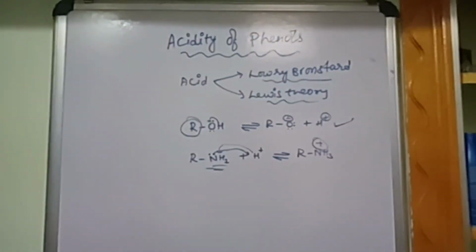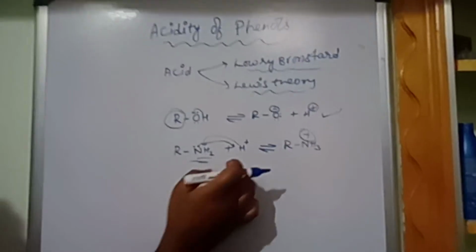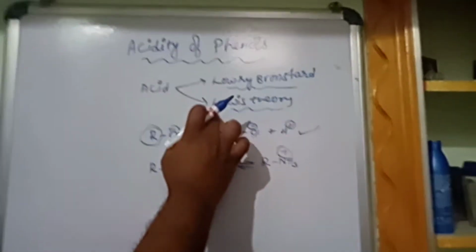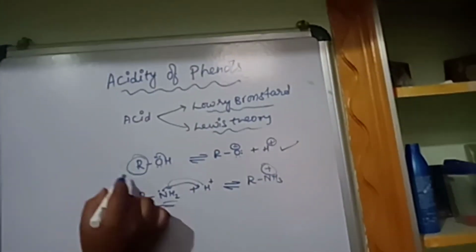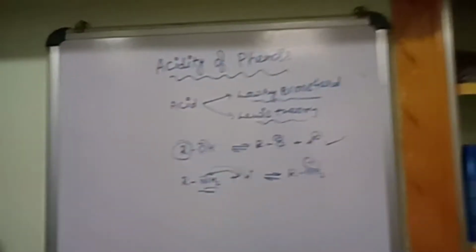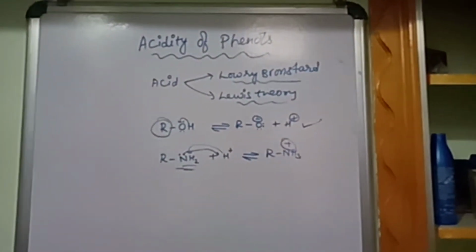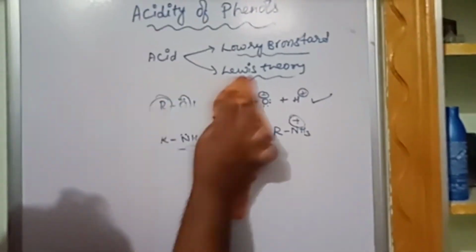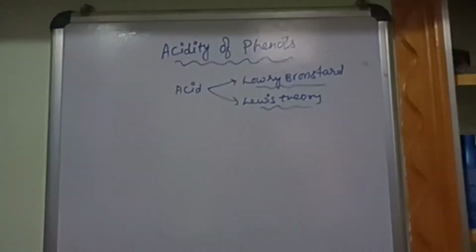The Lowry-Bronsted theory says that an acid is a substance which donates hydrogen as a proton, and a base is a substance which accepts hydrogen as a proton. The Lewis theory is about electrons: an acid accepts electrons and a base donates electrons. We have understood this a little bit and have not gone in depth. Now let us discuss the actual topic, acidity of phenols.